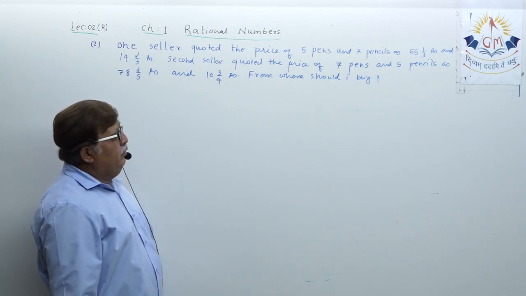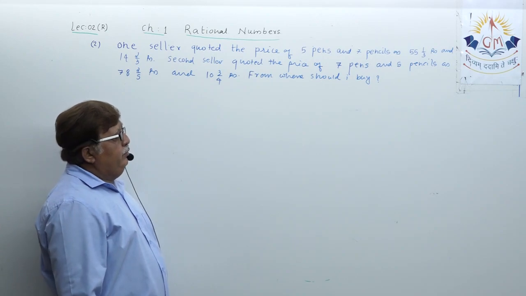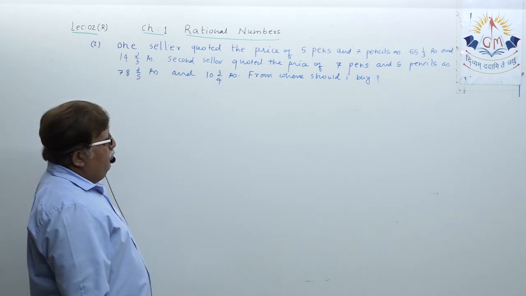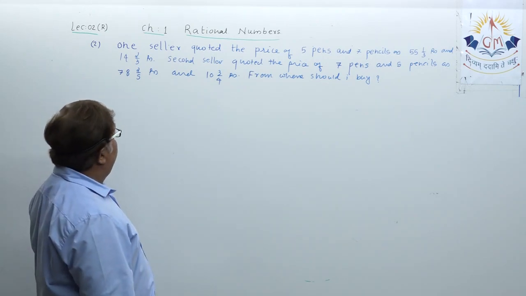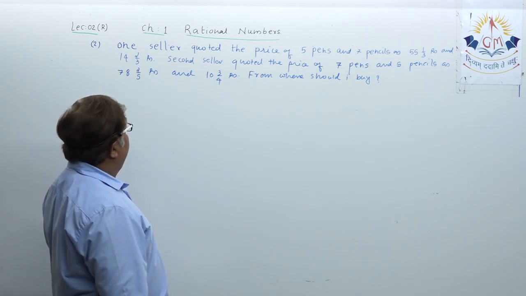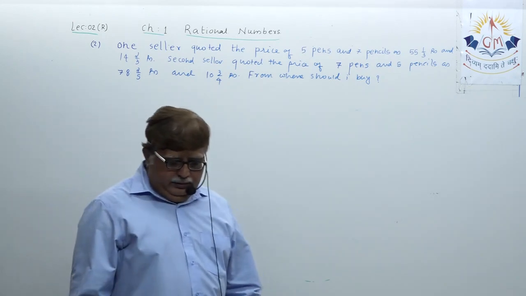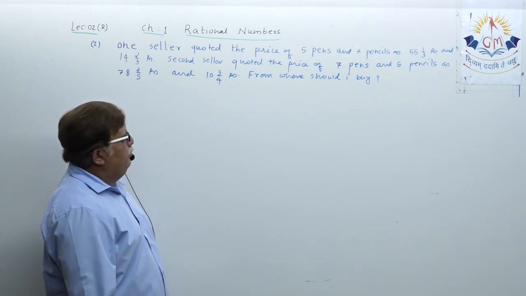Second seller quoted the price of exactly contrast to that, 7 pens and 5 pencils, as 78 integer 2 upon 5 rupees and 10 integer 3 upon 4 rupees.